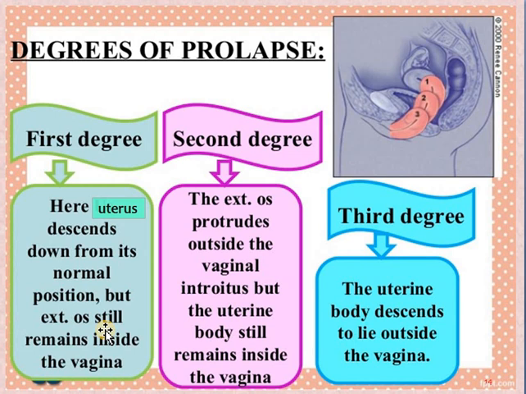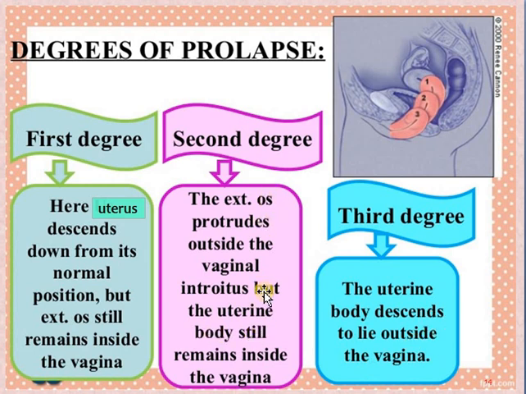In second degree, the external os protrudes outside the vaginal introitus, but the uterine body still remains inside the vagina. In third degree, the uterine body itself descends and lies outside the vagina. Outside the vagina we can see the cervix, the external os, and the body of the uterus too. So this is about clinically examining first, second and third degree uterine prolapse.